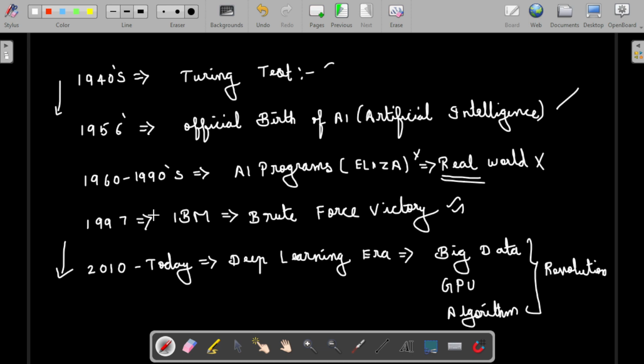Then in 1997, IBM invented a program that defeated a grandmaster in chess. Then people started working on it, and now many algorithms, GPUs, and big data are available, so that we are able to develop plenty of good models. That's the key revolution that we are in.